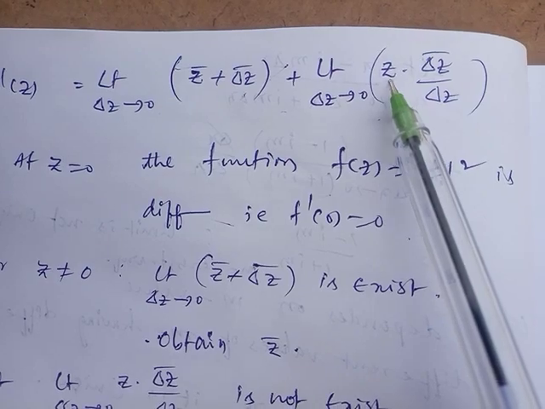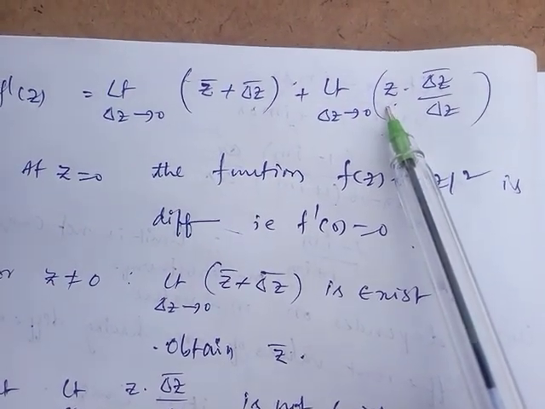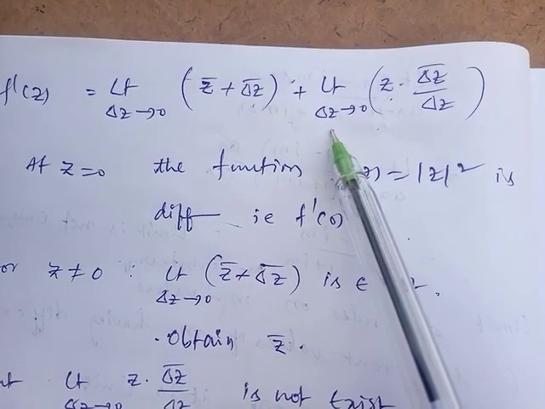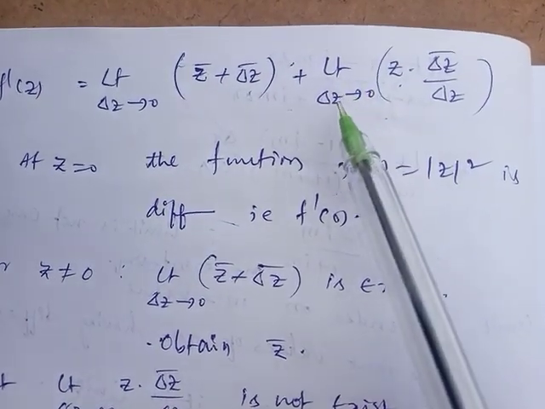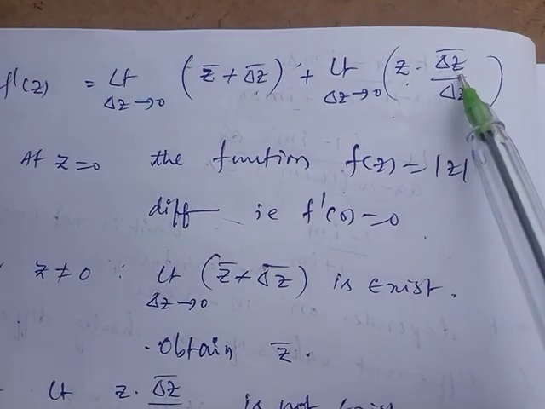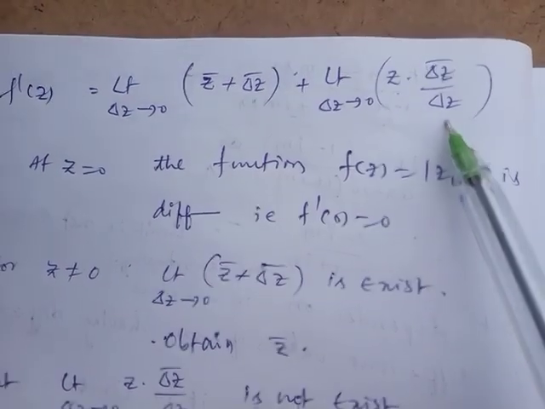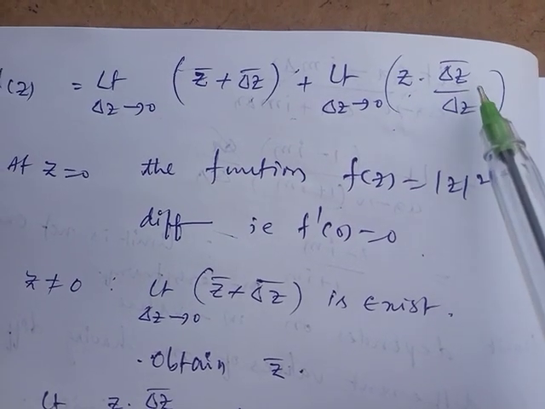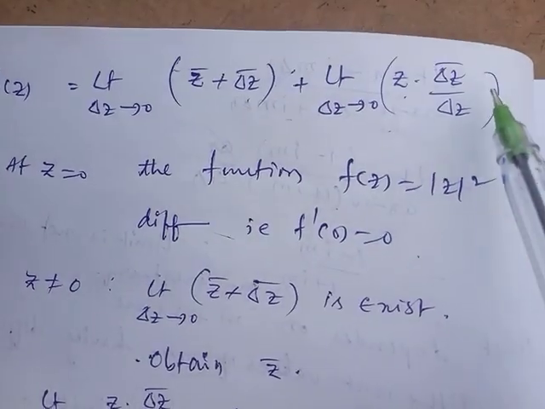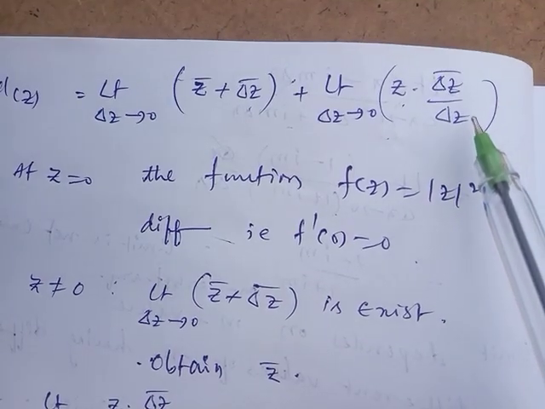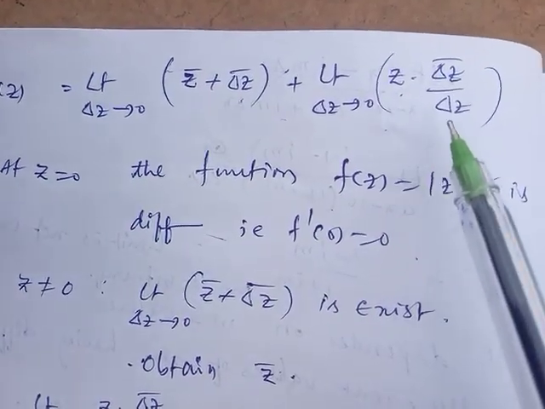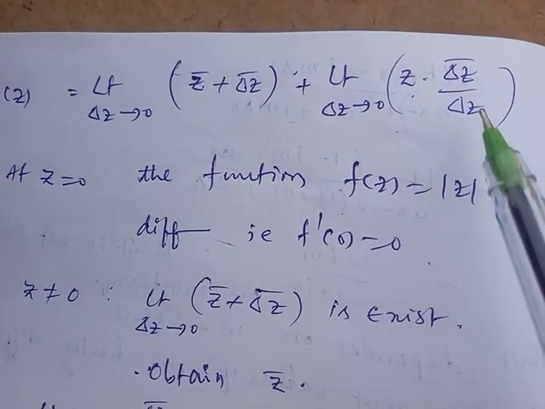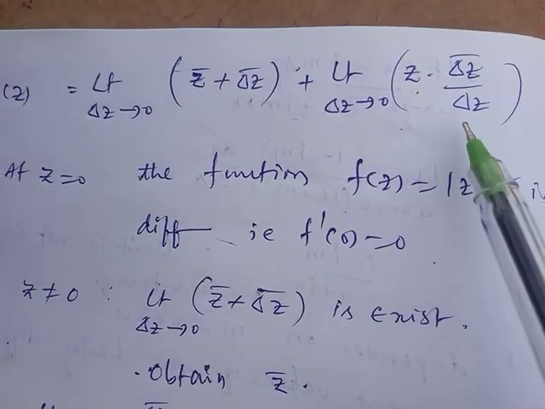In the second term, z is not equal to 0. In this limit, delta z is the variable and all remaining terms are constant. So z into limit delta z tends to 0, delta z bar by delta z. We already discussed this in the previous one. You should replace along the path y equal to mx, that is delta y equal to m into delta x. In this case, that limit depends on the m value, therefore it is not unique.